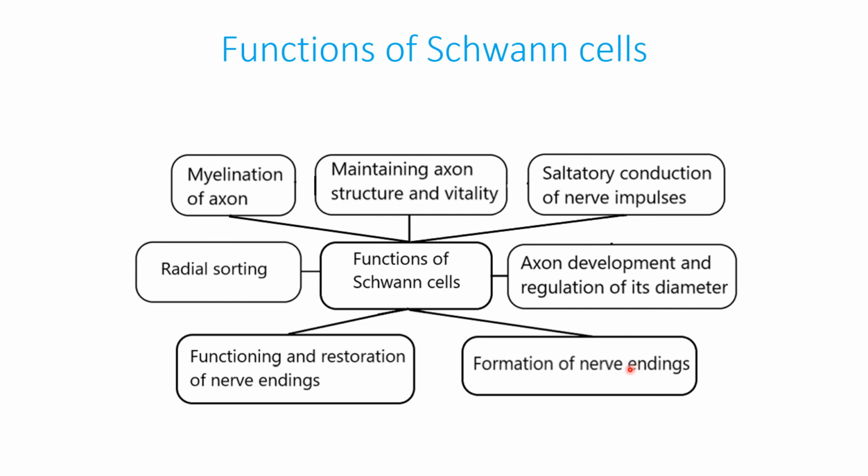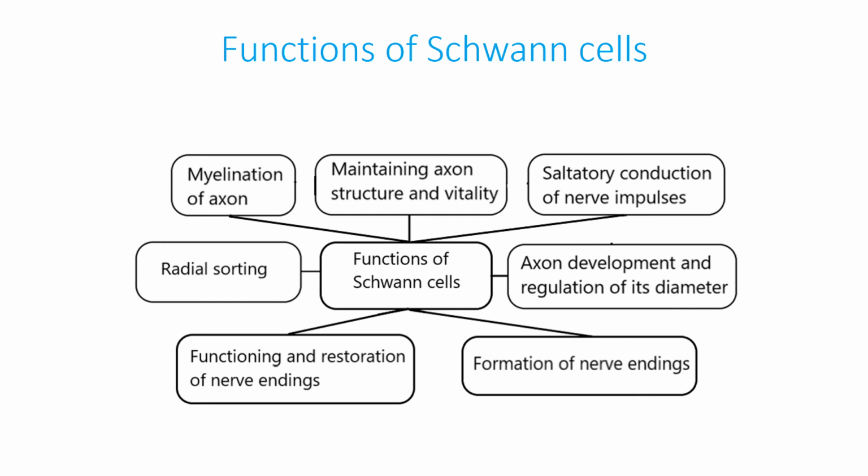The functioning and restoration of nerve endings. Terminal Schwann cells play an important role in the function of synapses, responding to nerve activity by increasing intracellular calcium. Terminal Schwann cells also play an important role in the restoration of neuromuscular endings, directing the growth of regenerating axons in the target region.